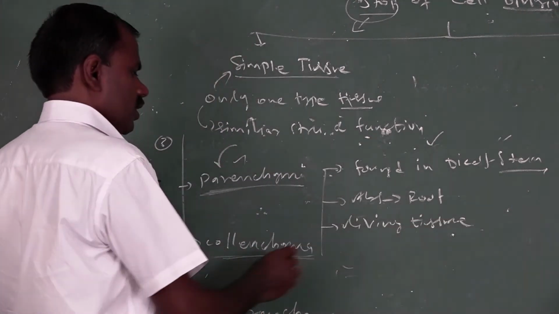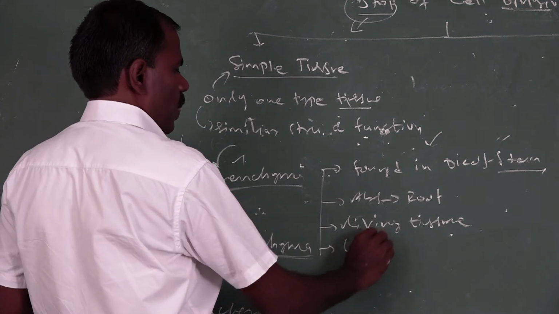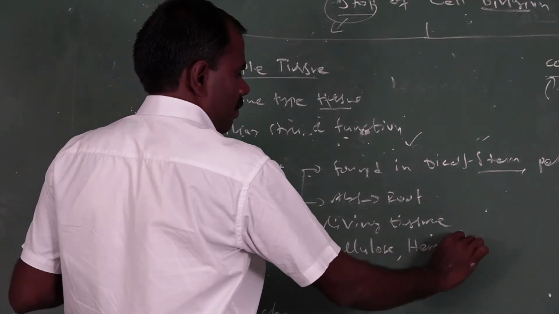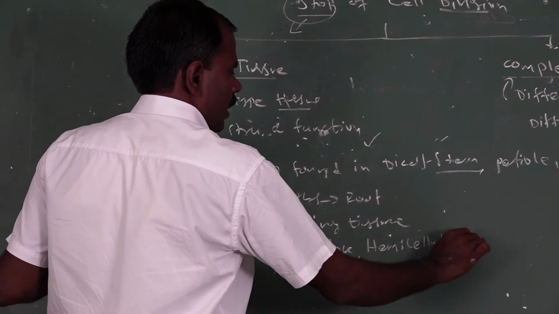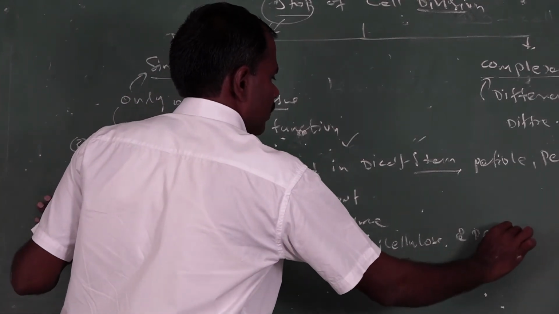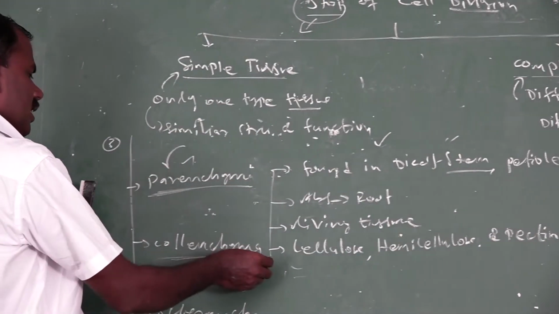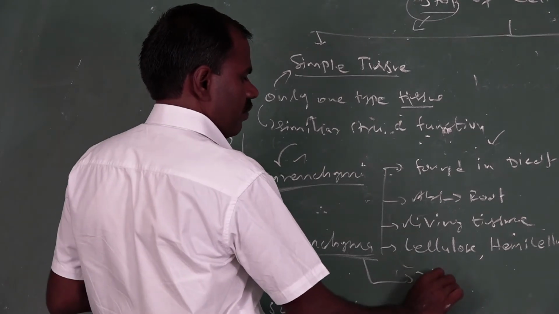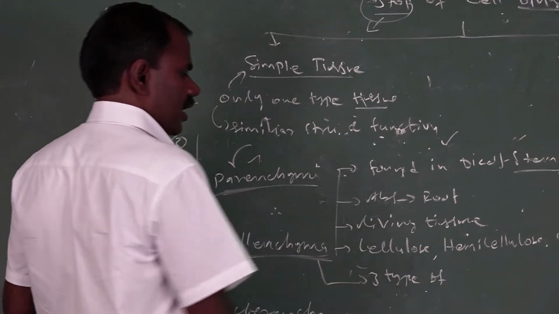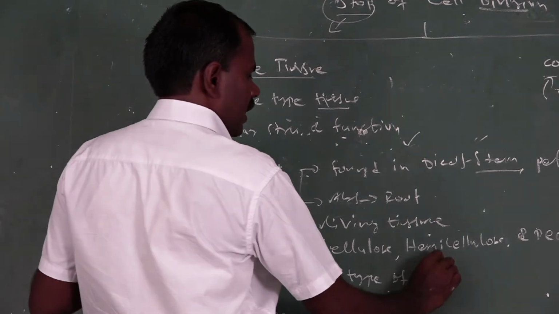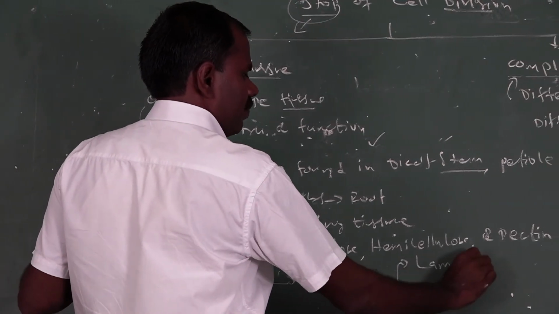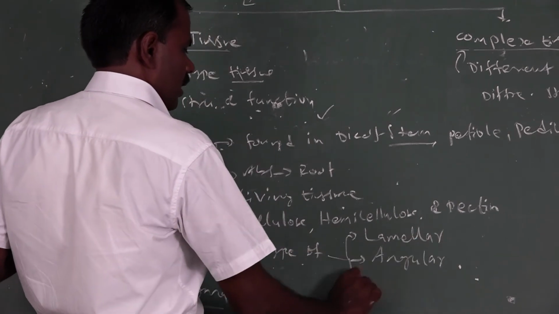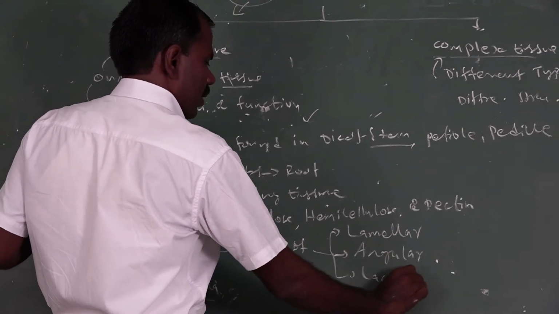It's also made up of living cells, made of cellulose, hemicellulose, and pectins. Based on the condition of thickening of the cell wall, there are three types of collenchyma. One is lamellar collenchyma, the second one is angular collenchyma, and the third one is lacunate collenchyma.